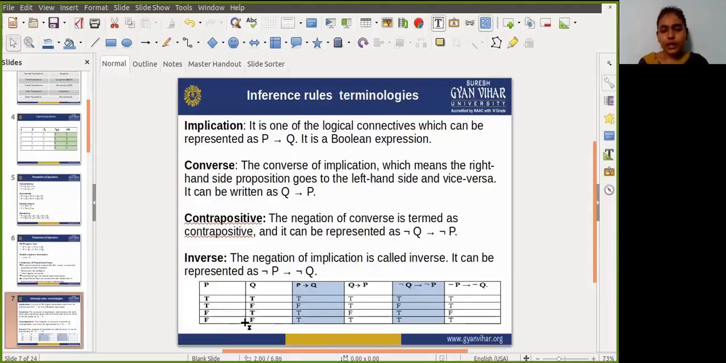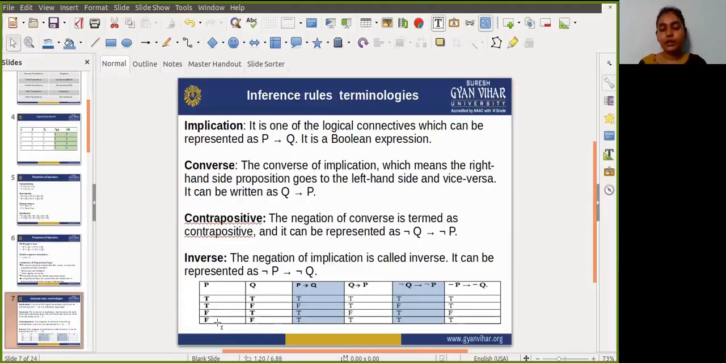Now in the third case, the negation of P is true and the negation of Q is false. Remember that I'm talking about the negation of P and negation of Q in the third row. The value of P is false and the value of Q is true. So the negation of P is true and the negation of Q is false. The if condition is true, but the then condition is false. So in that case, obviously it results in false.